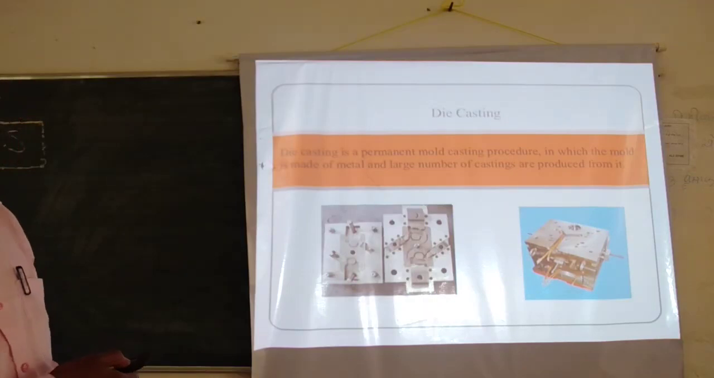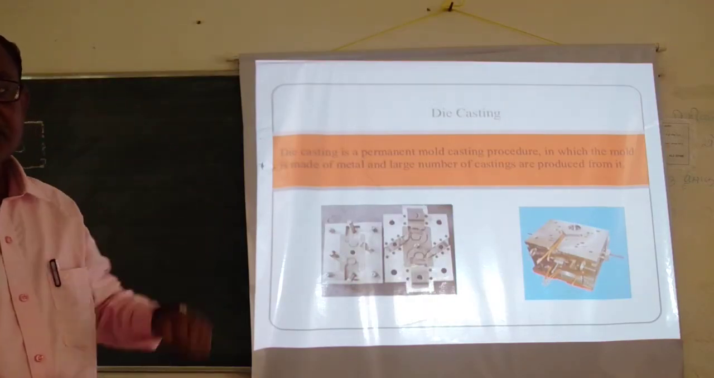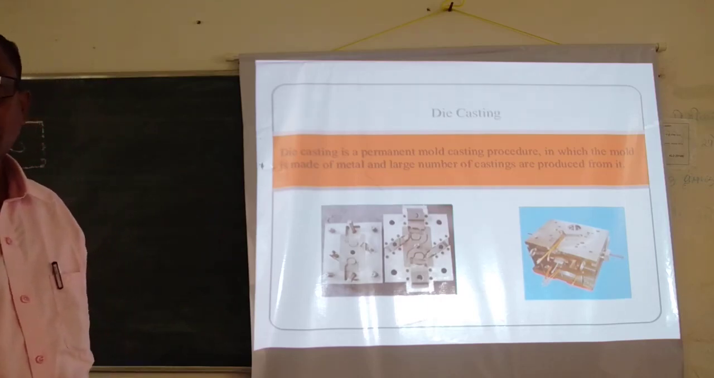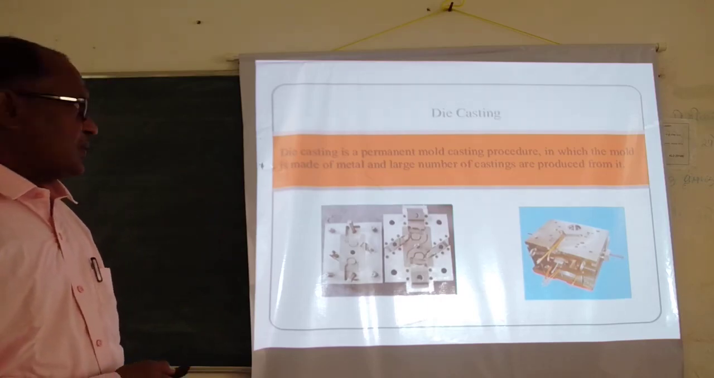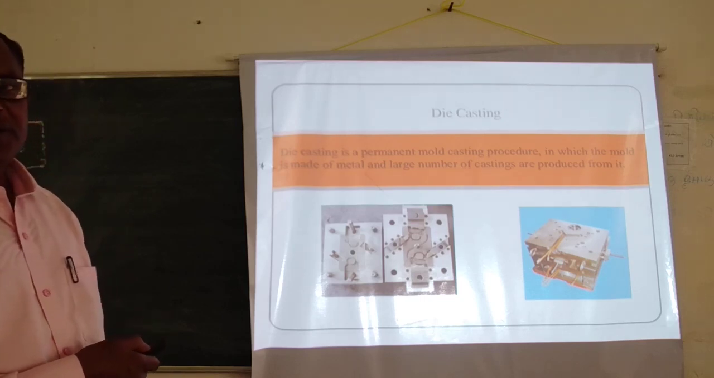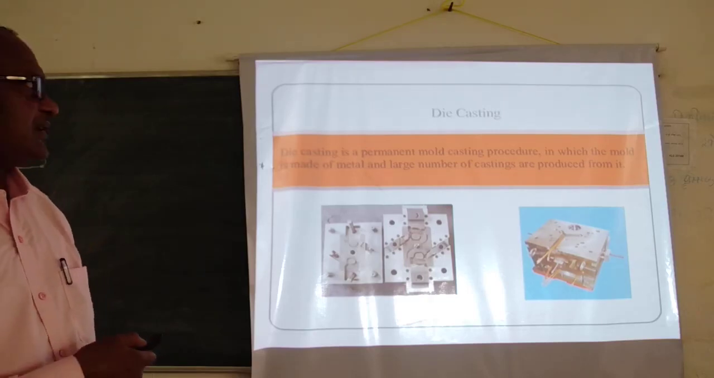Then there are two types of die casting. One is hot chamber die casting, another is cold chamber die casting. So one by one we are going to discuss this. But before discussing hot and cold chamber die casting, what do we mean by die casting?